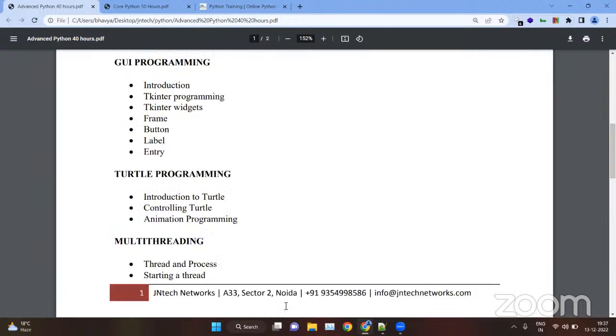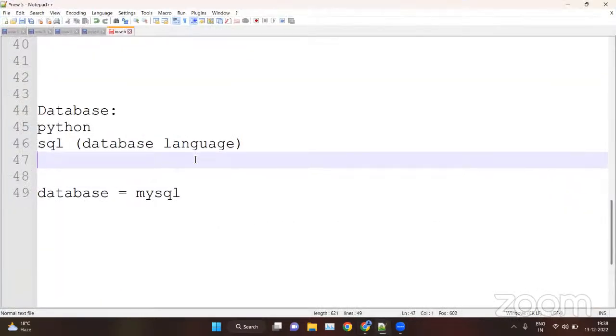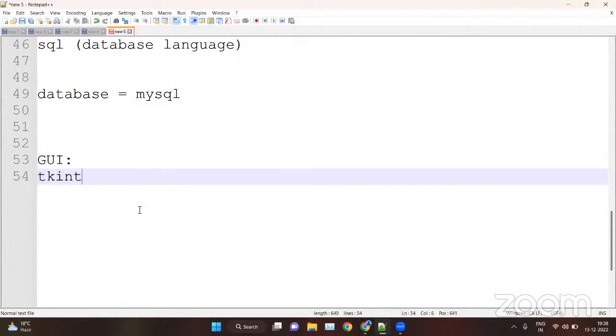Then we have GUI programming. For that we will use two libraries: Tkinter, the most popular one, and Turtle. So in the GUI, we will basically use Tkinter and Turtle.